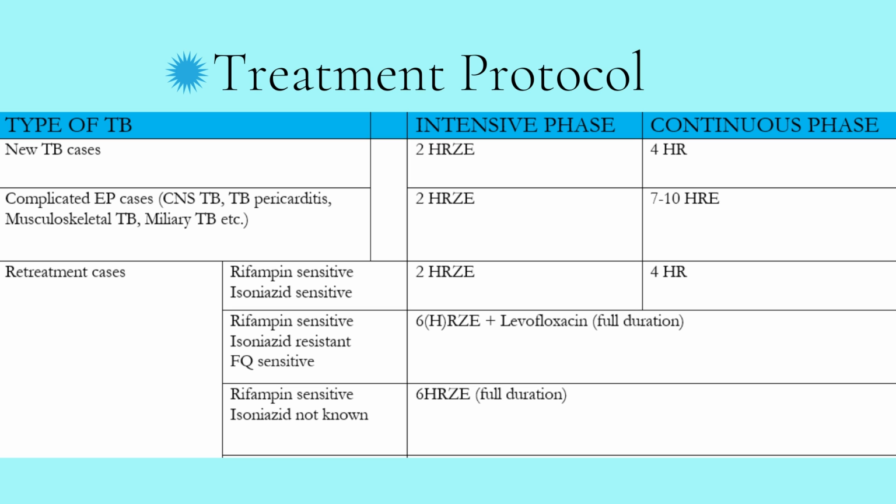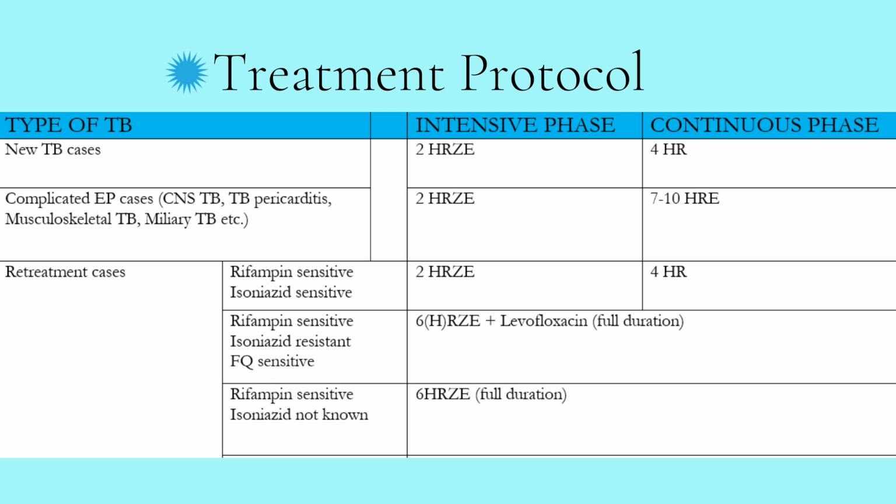For all types of new TB cases, including the TB cases in adults and children, and also for mild extrapulmonary cases, we use HRZE for 2 months, that is the intensive phase, and use only HR for 4 months, which is the continuation phase.